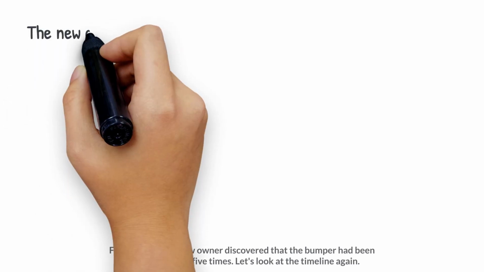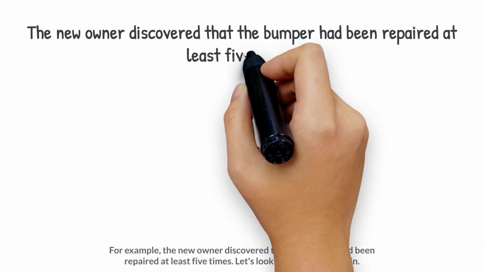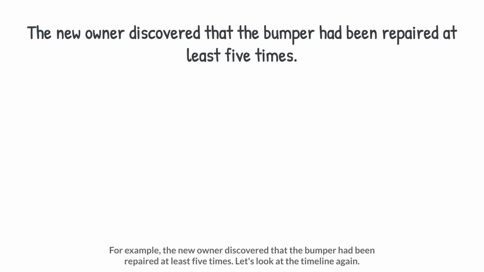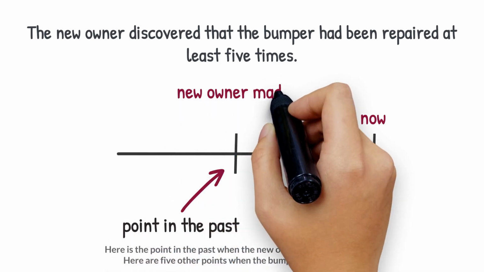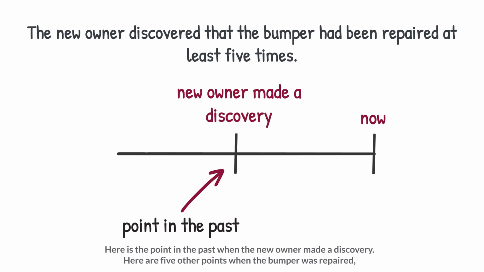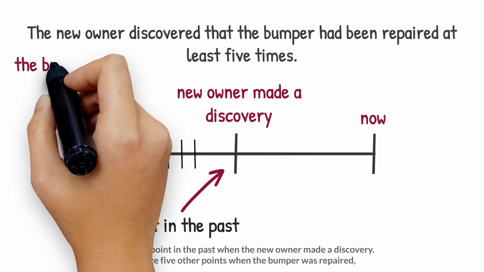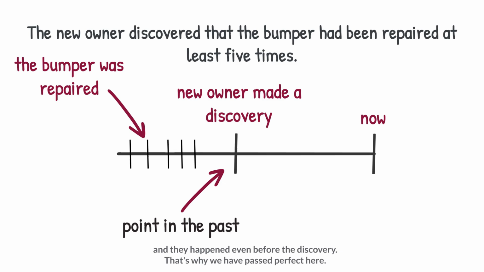2. We use past perfect to describe an action or actions that were completed before another action. For example, the new owner discovered that the bumper had been repaired at least 5 times. Let's look at the timeline again. Here's the point in the past when the new owner made a discovery. Here are 5 other points when the bumper was repaired, and they happened even before the discovery. That's why we have past perfect here.